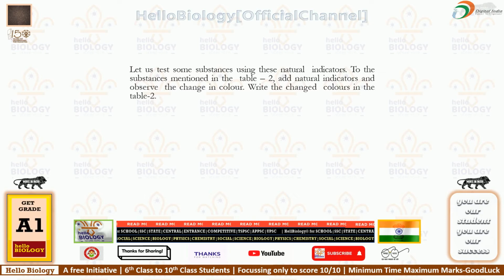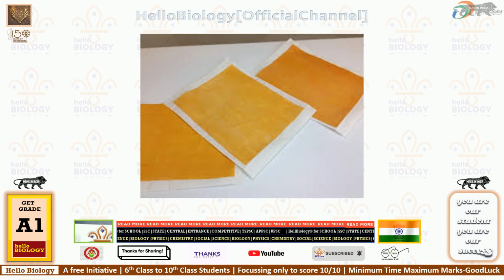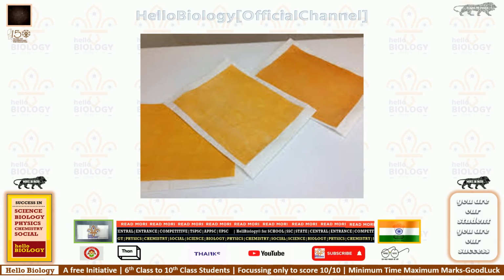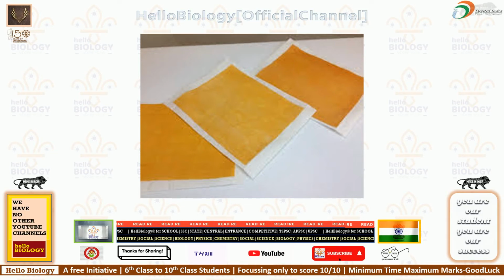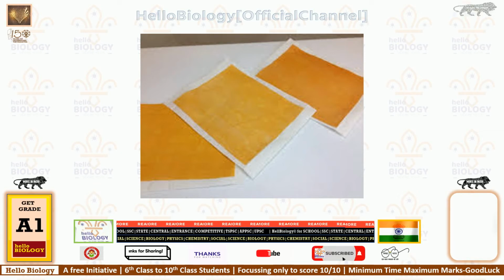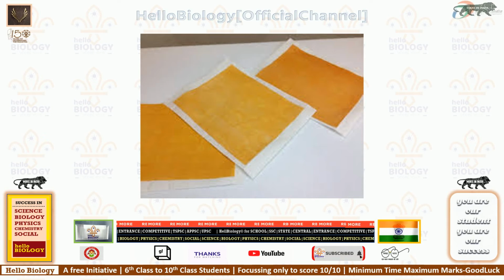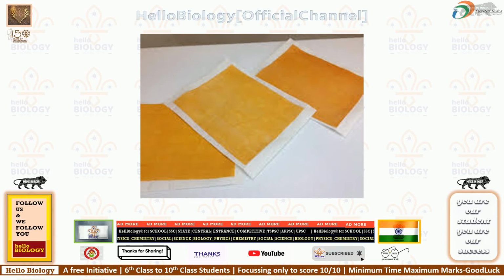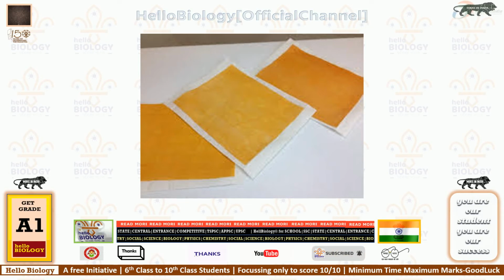Table 2 will give you one idea of the turmeric paper activity: applying turmeric paste on an A4 size paper turns it into a natural indicator. If you cut these sheets into small pieces, and dip them in any curry, food, fruit juice, solution or chemical, a color change is seen.